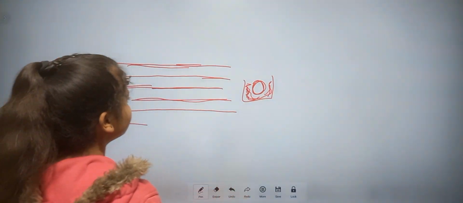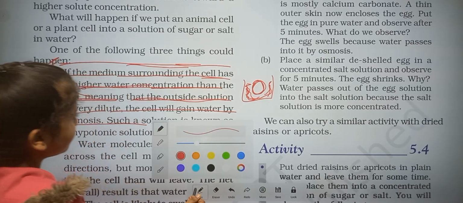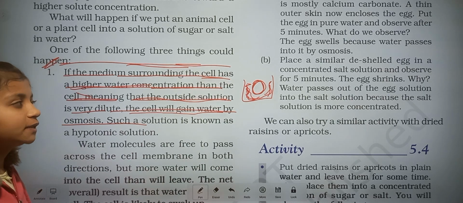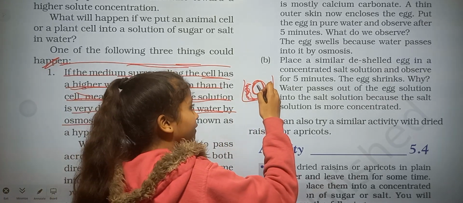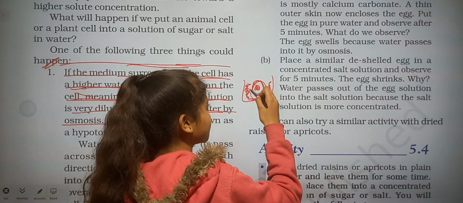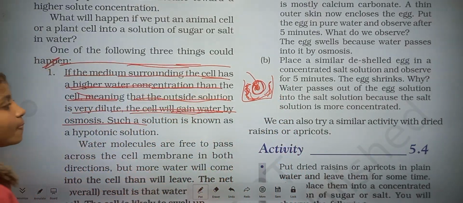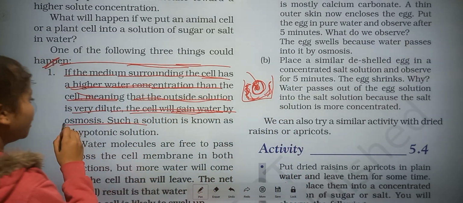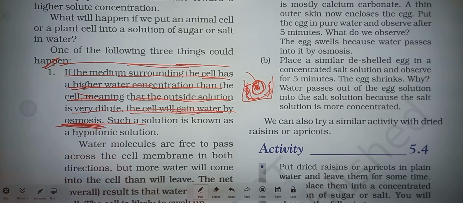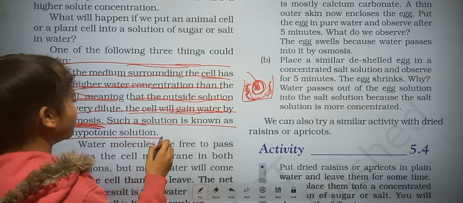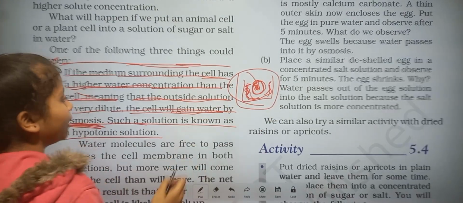The cell will gain water. There is a high concentration outside and a low concentration inside the cell, so from high to low the cell gains water. This process is called osmosis. Such a solution is known as a hypotonic solution. So this solution is called hypotonic.